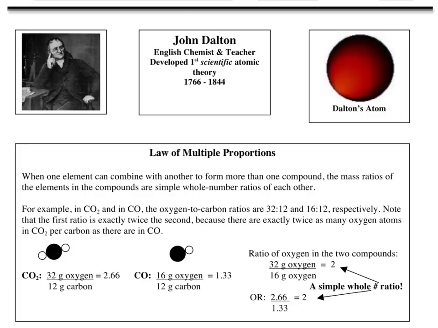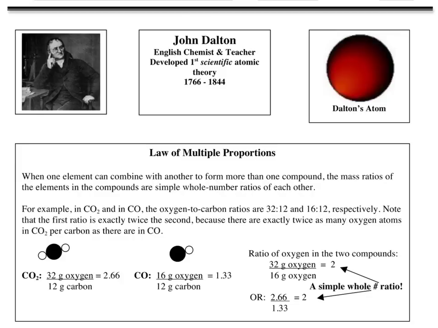John Dalton developed the law of multiple proportions, and this law says when one element can combine with another to form more than one compound, the mass ratios of the elements in the compounds are simple whole number ratios of each other. Just look at the example below.